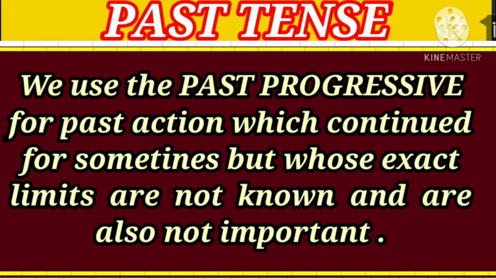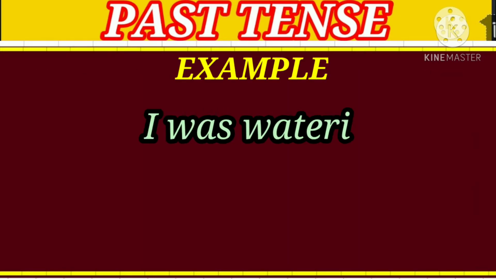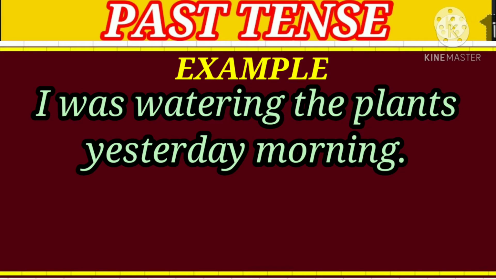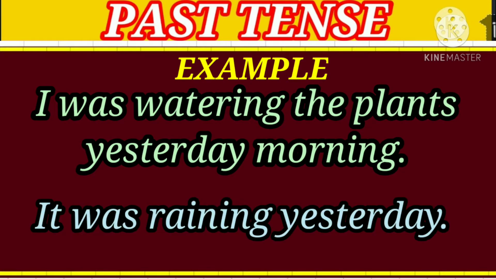We use the past progressive for a past action which continued for some time but whose exact limits are not known and are also not important. For example, I was watering the plants yesterday morning. It was raining yesterday.